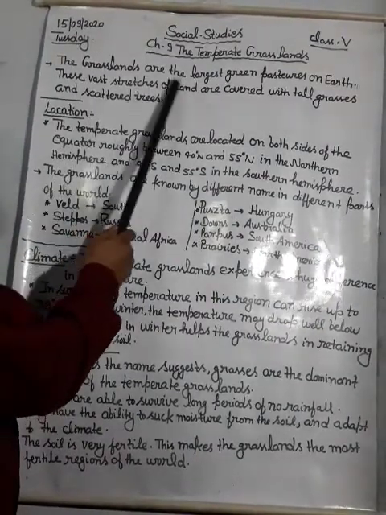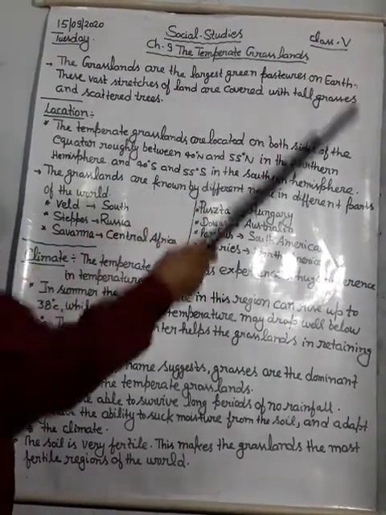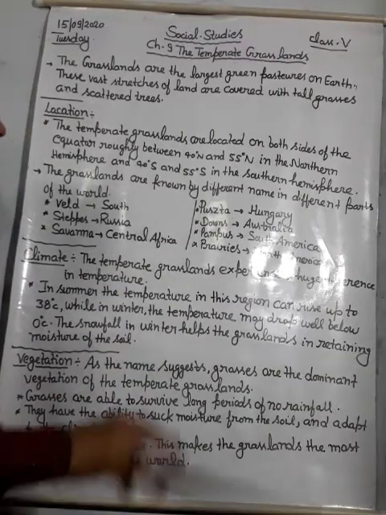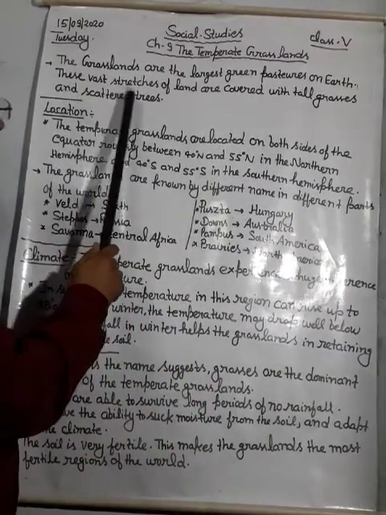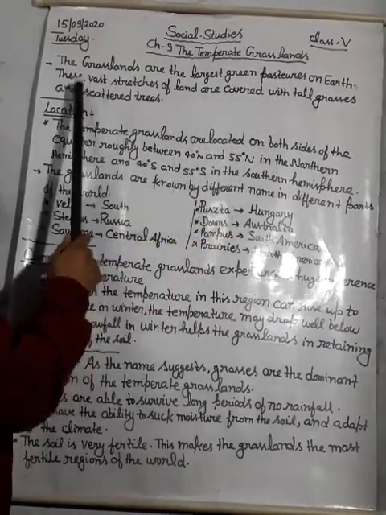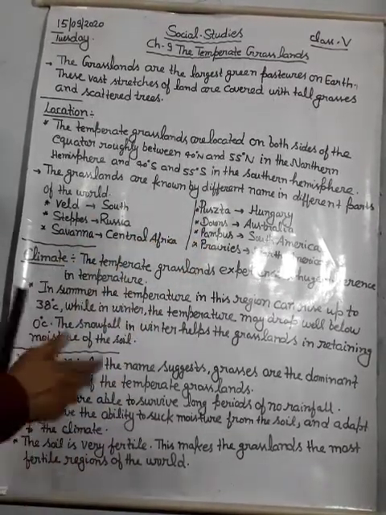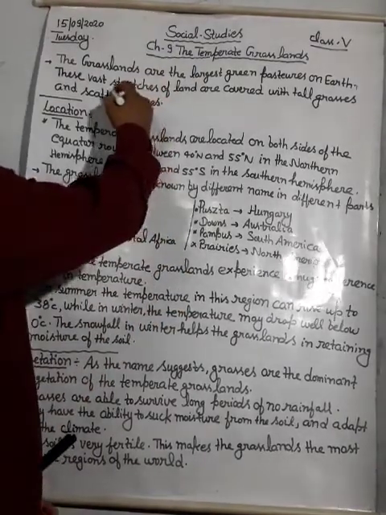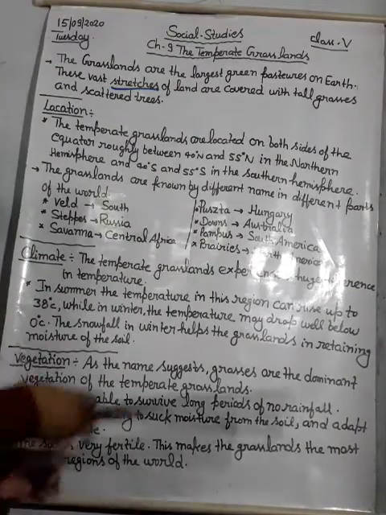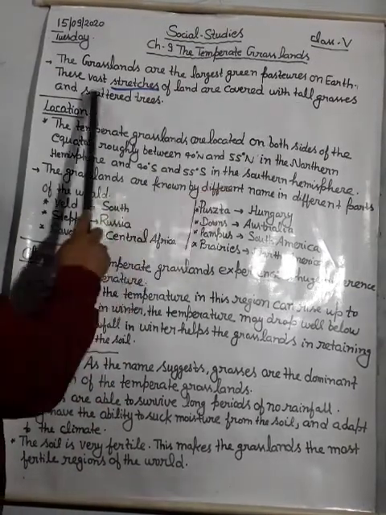The grasslands are the largest green pastures on the earth. Largest green pasture मतलब बहुत बड़ा घास का मैदान है ये. These vast stretches of land are covered with tall grasses. Vast stretches means the area which is expanded, of land, covered with tall grasses and